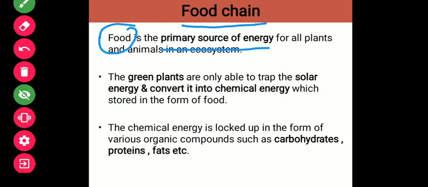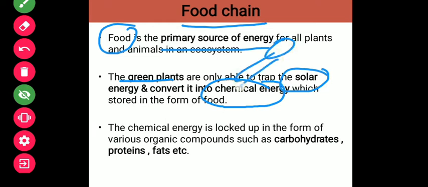Though all the organisms require an energy source, all do not have the capacity to produce food independently. Only the green plants are able to trap the solar energy, and then they convert that into the chemical form of energy by the photosynthesis process.